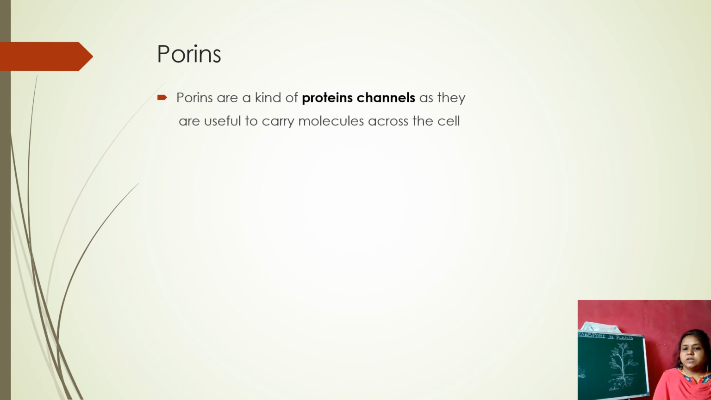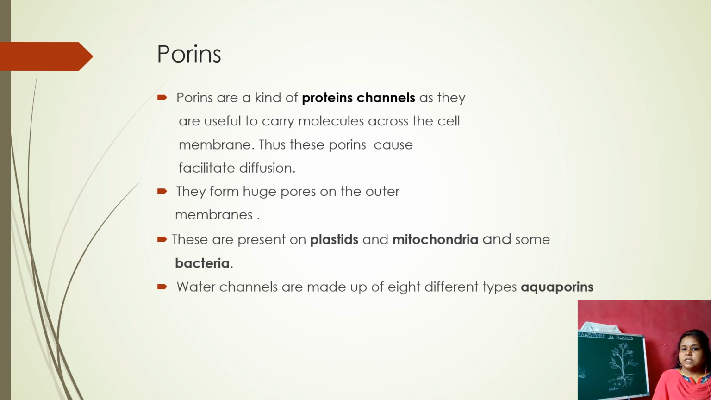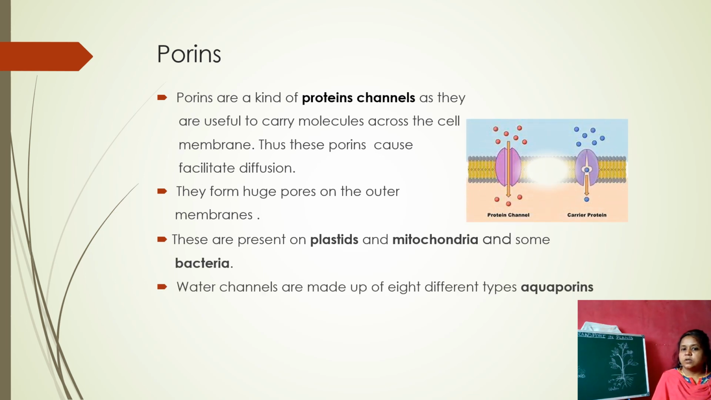Before knowing about the facilitated diffusion, let us know about what porins are. Porins are a kind of protein channels, as they are useful to carry molecules across the cell membrane. There are some substances which cannot pass through the cell membrane. So here proteins help to cross these substances through the cell membrane. These are called the protein channels or the carrier proteins. What they do is carry the substances which cannot pass through the cell membrane. So these help in passing these substances, and thus ultimately these are helping in the facilitated diffusion.